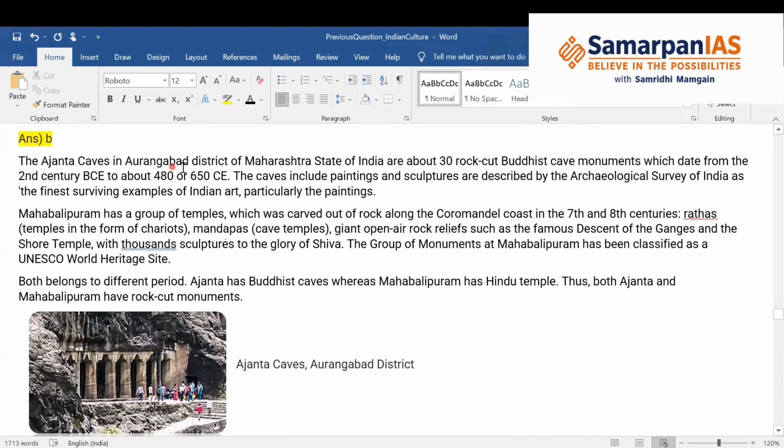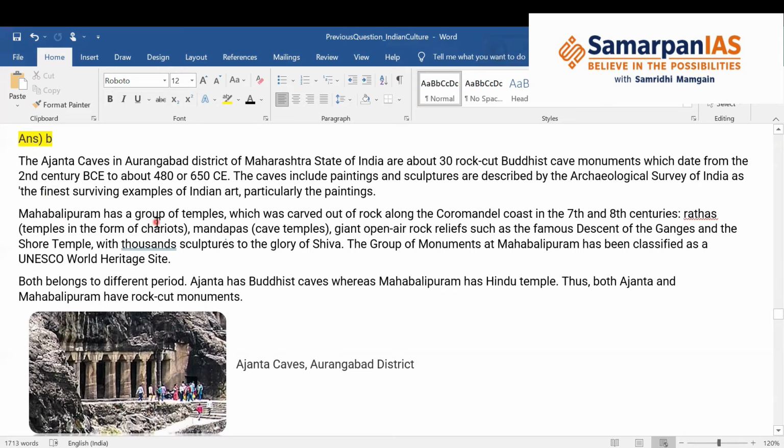The Ajanta caves in Aurangabad district of Maharashtra are a group of around 30 rock-cut Buddhist caves, which belong to the period 2nd century BCE to about 480 or 650 CE. The caves include paintings and sculptures which are very famous, which the Archaeological Survey of India has called the finest surviving examples of Indian art. So this is the picture of the Ajanta caves at Aurangabad district.